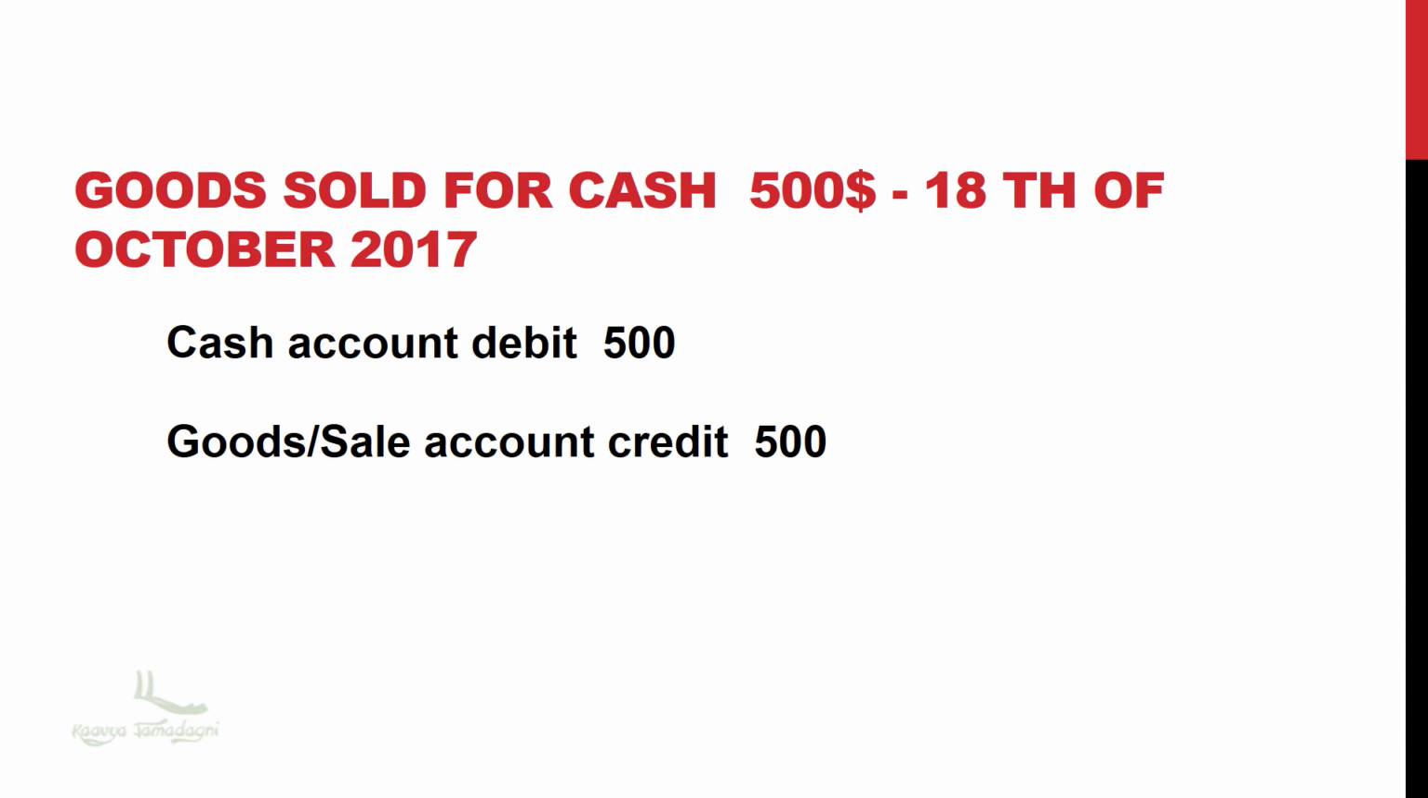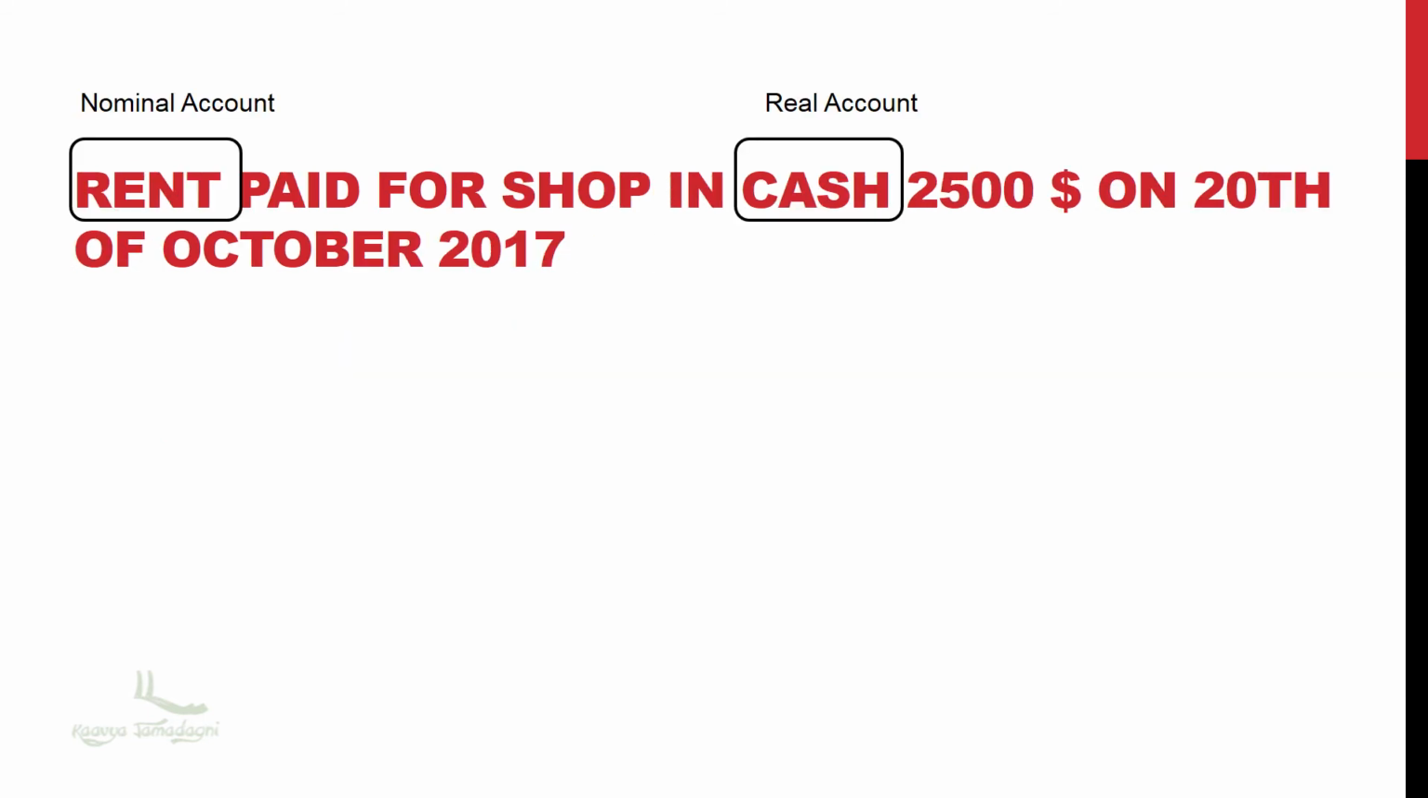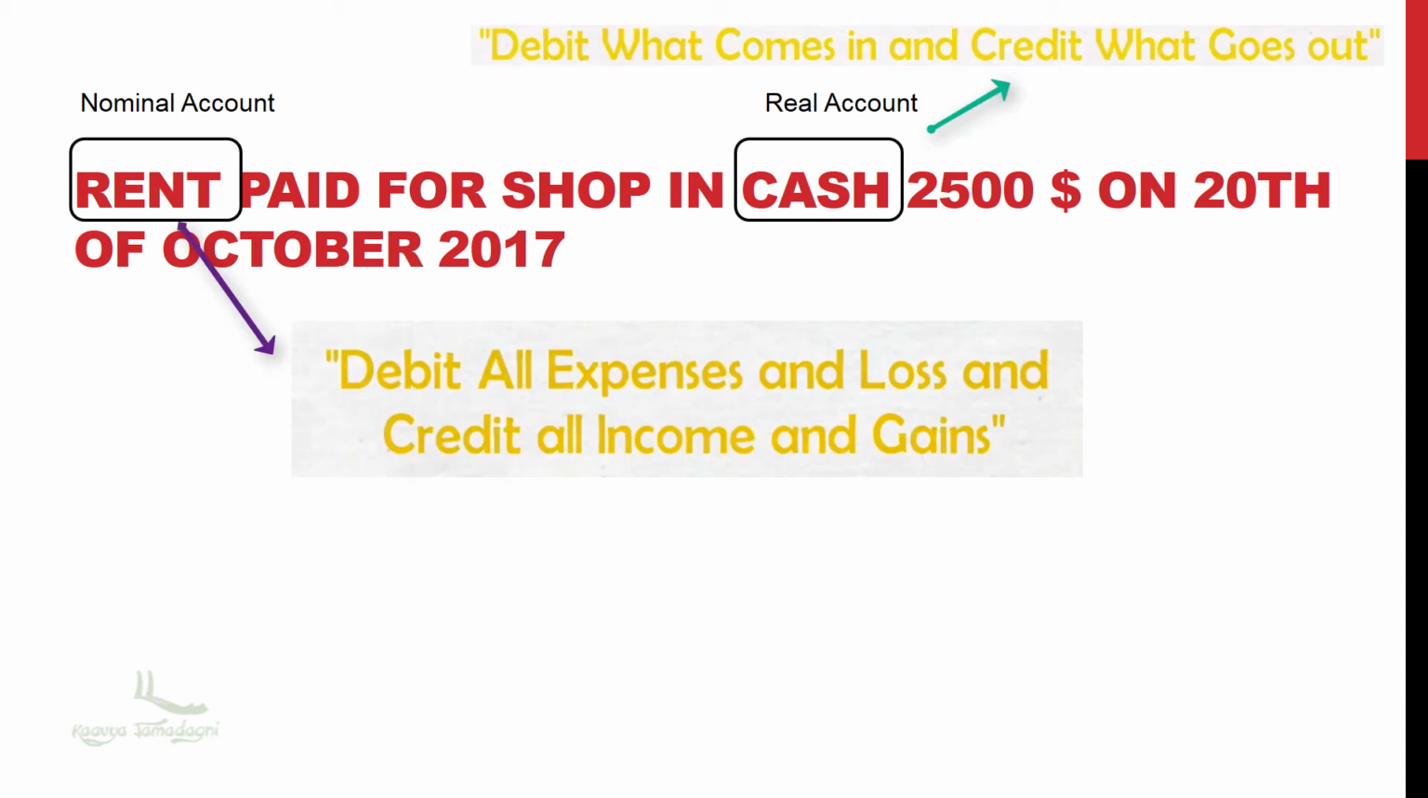The next example is rent paid for shop for cash, $2,500, on 20th of October 2017. Rent is an expense. Agree? Here rent is an expense and belongs to the nominal account. As per the golden rule of the nominal account, debit all expenses and losses and credit all incomes and gains. Rent is an item of expenses, so it will be debited.